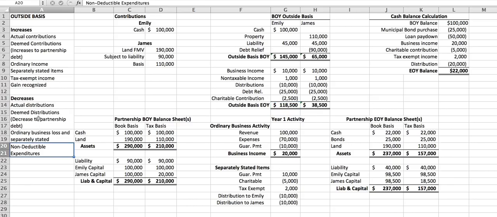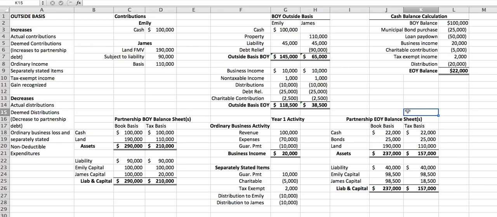And I just noticed over here that the deemed distribution part of this decreases was actually hidden, so I reformatted that really quickly. So we've got, again for James, we start with $65,000. We have his share of $10,000 of business income, non-taxable income of $1,000, distributions of $10,000, debt relief of $25,000, and charitable contribution of $2,500, and that will give him an outside basis at the end of the year of $38,500.